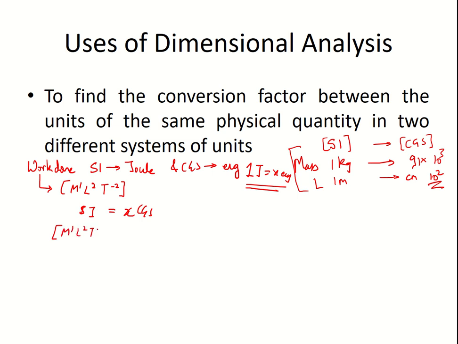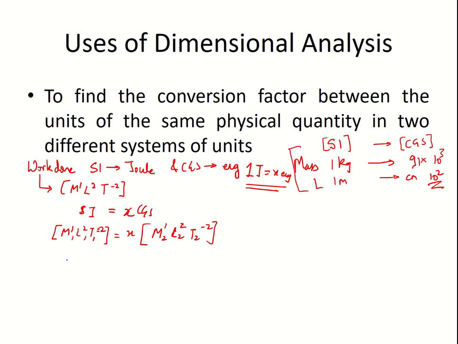M1 L2 T raised to minus 2. This I'm denoting by 1 for SI units. These are x times the CGS units. Let us say the CGS units are denoted by M2, L2 and T2. The powers will be the same in both cases.